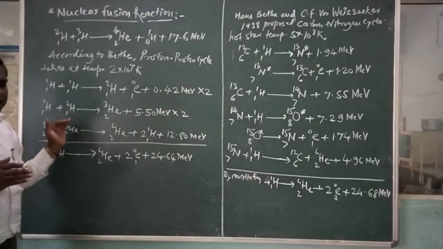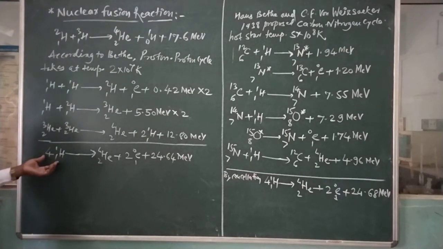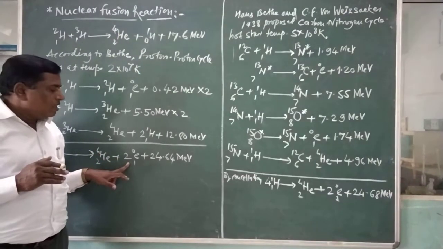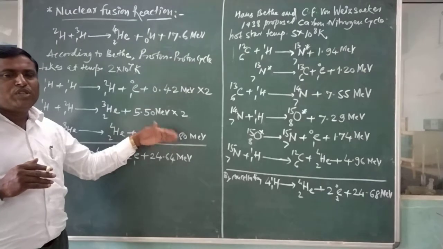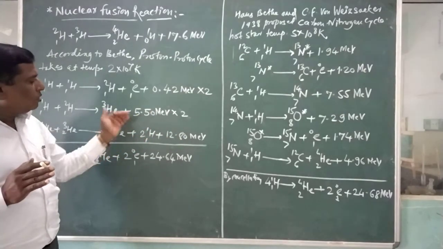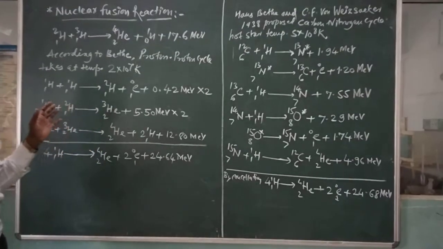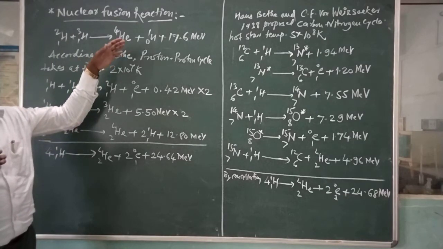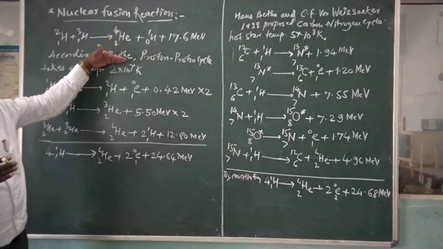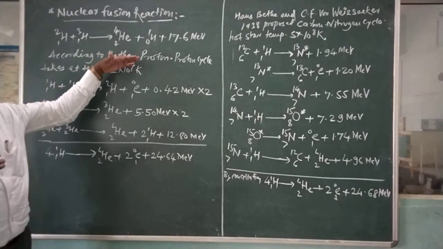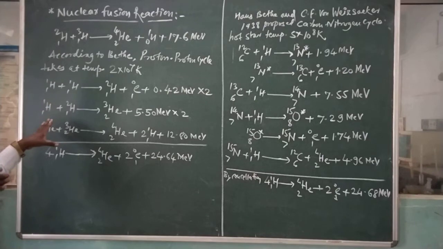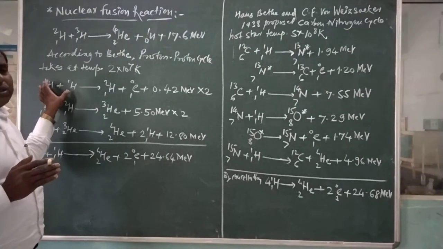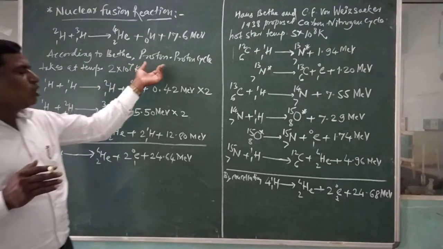By combination and cancellation, we get that 4 protons give an alpha particle plus 2 positrons, and again 24.64 MeV energy is obtained. Such fusion reactions occur in cooler stars like the Sun, where the temperature is 2 × 10^7 kelvins. This is the first part of fusion reactions, where the fusion of 4 protons occurs in the proton-proton cycle.